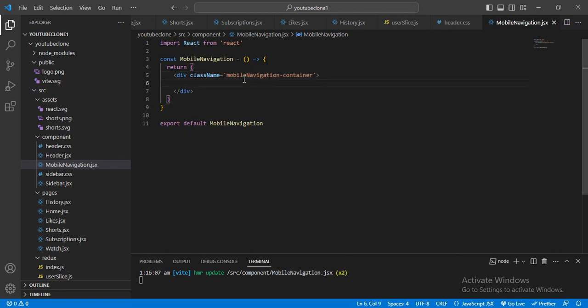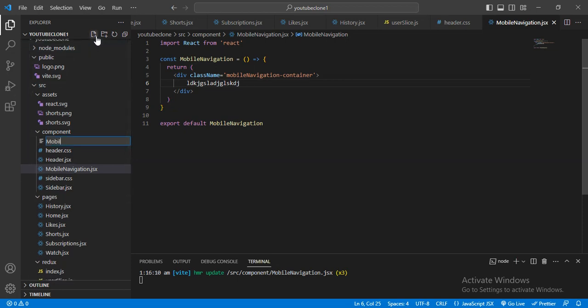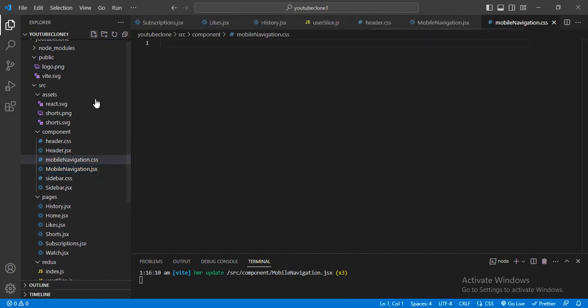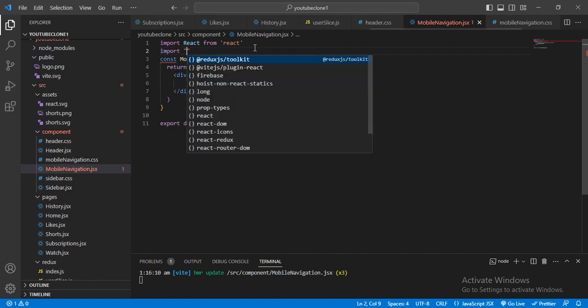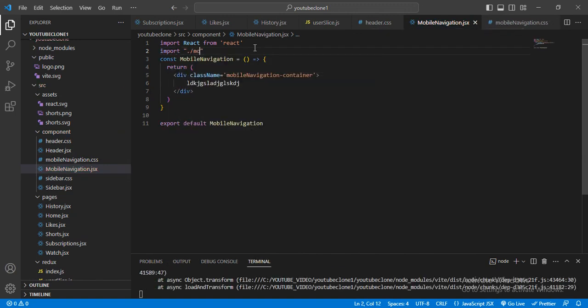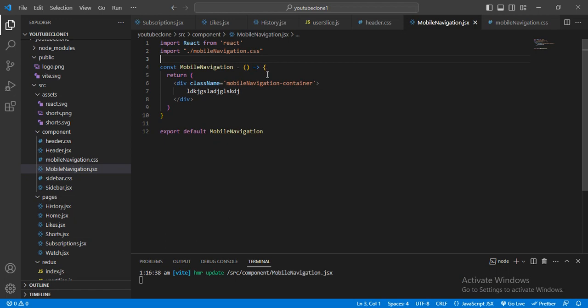And here I will just add random tags, and for designing purposes I want to create a CSS file, mobile navigation dot css, and this CSS I want to import here, import mobile navigation dot css.